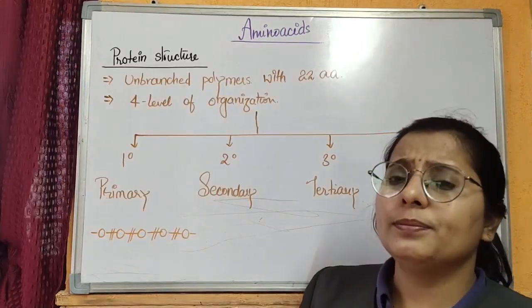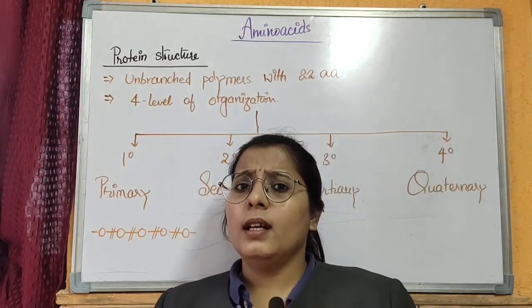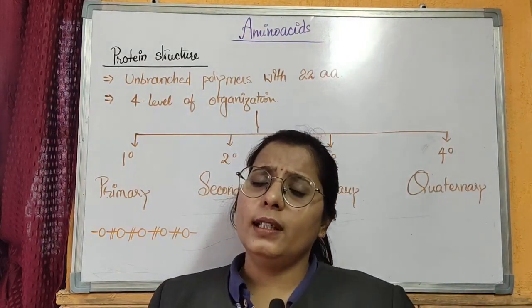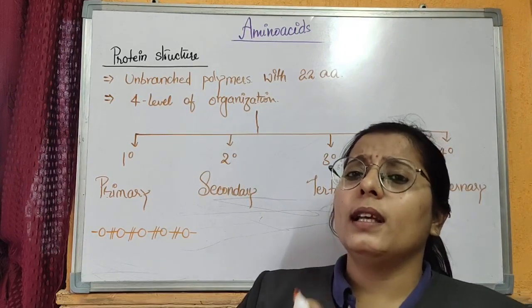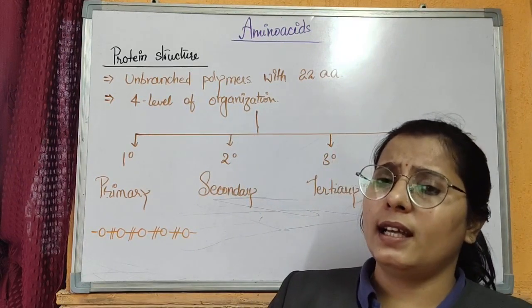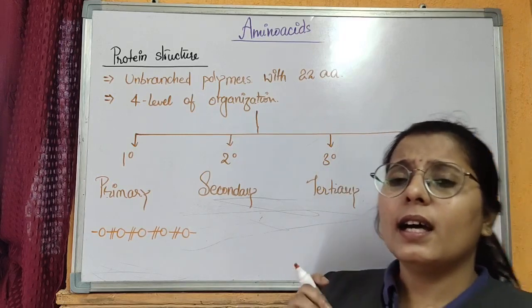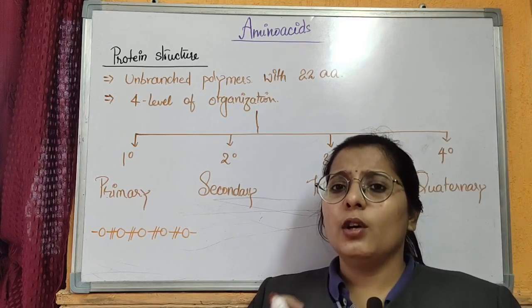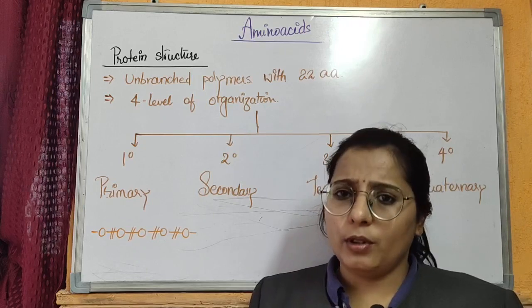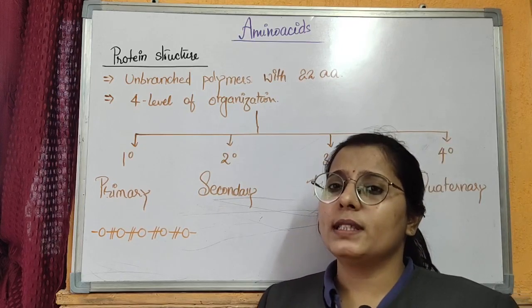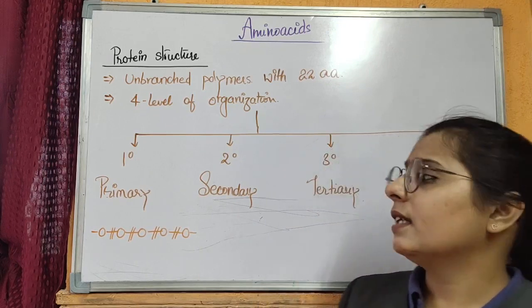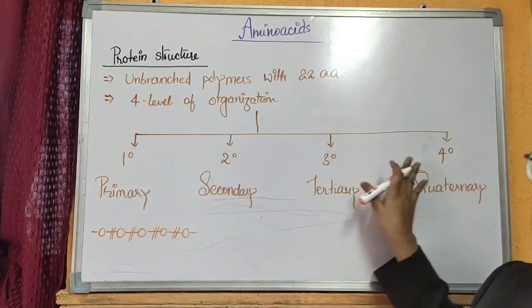Now, coming to the protein structure. The basic important information about a protein structure is that protein is a structure that doesn't have a branching. It's an unbranched structure where it's all made up of only 22 amino acid. It has 4 basic structure, and these are primary, secondary, tertiary and quaternary.